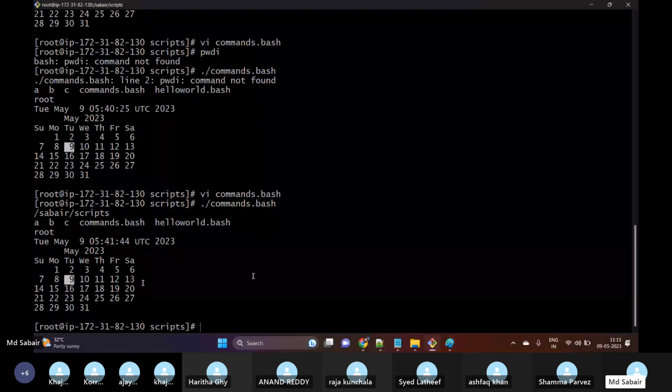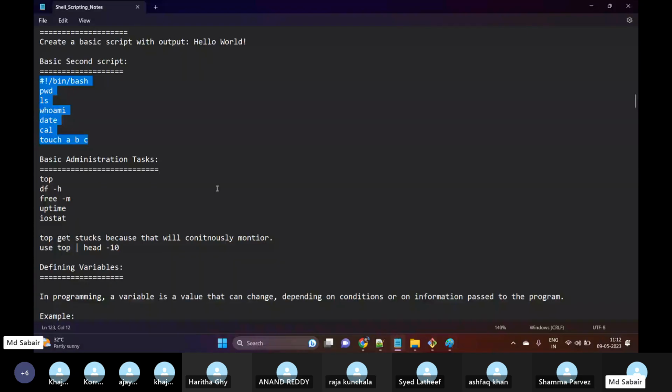Now let us try some other scripts as well. And then we have some basic administration tasks. As I said, sanity check is something we can generally see. With sanity checks, we make sure that there is enough space available and there are no processes which are consuming more CPU utilization. That part we'll check in the administration task. So let us create one script with these commands.